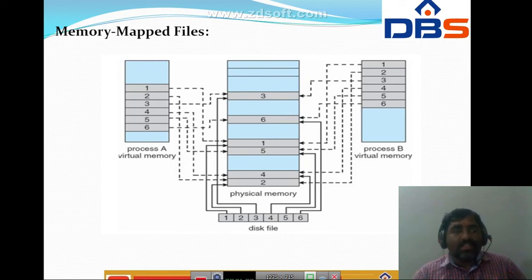Here in process A we have pages 1 2 3 4 5 6, and at the same time process B has the same pages 1 2 3 4 5 6.